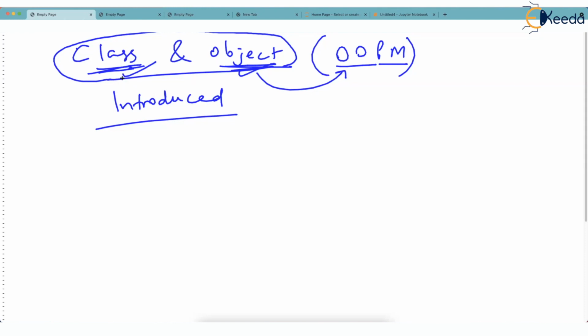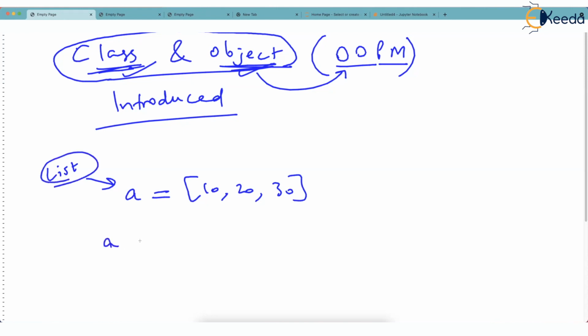Since we started learning Python, I gave you a reference that suppose I say A is 10, 20, 30 and I ask you what is A, you will easily say A is a list. This is a list. But actually A is an object of this class list. So list is a class in Python and you just define an object of that class. When you write square brackets, Python will make this A an object of list.